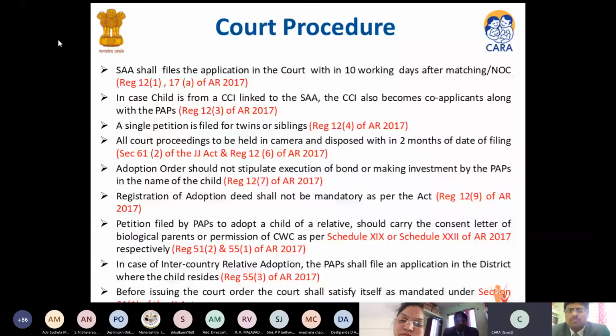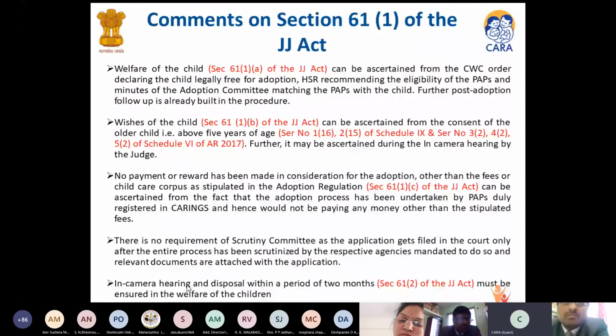Before issuing the court order, the court shall consider 61(1), the welfare of the child. We've already discussed the welfare of the child and the wishes, that means the consent the older child gives. No payment or any kind of bond is required, only the child care corpus or the adoption fees as stipulated by the adoption regulations and the authority will be taken.